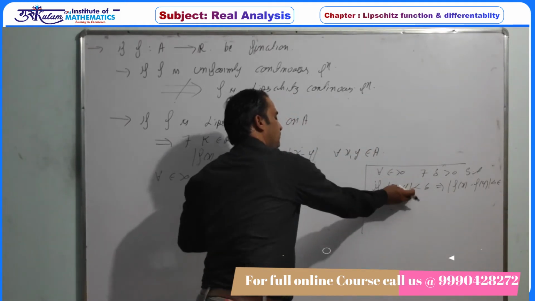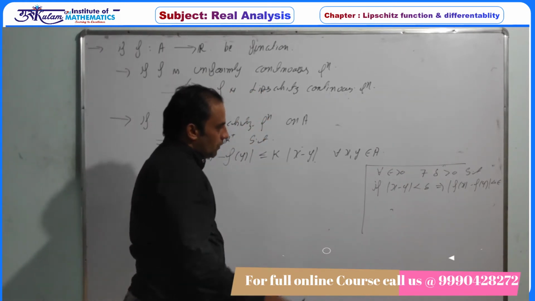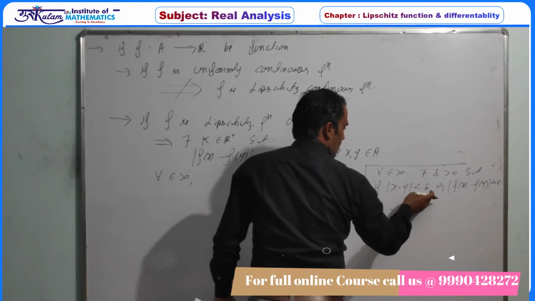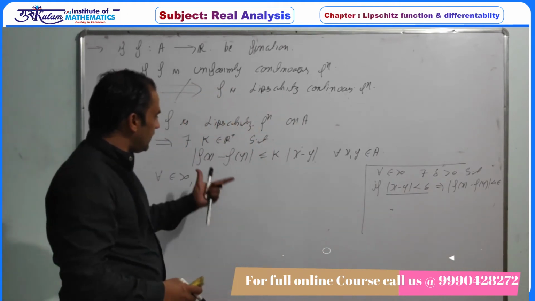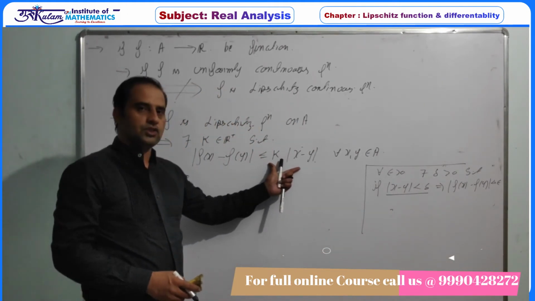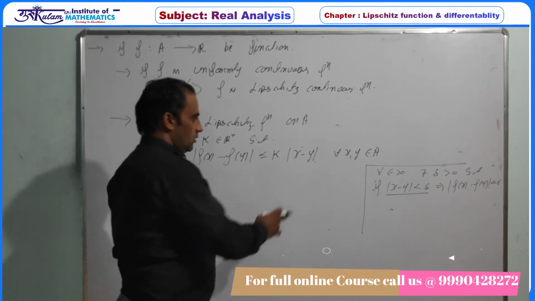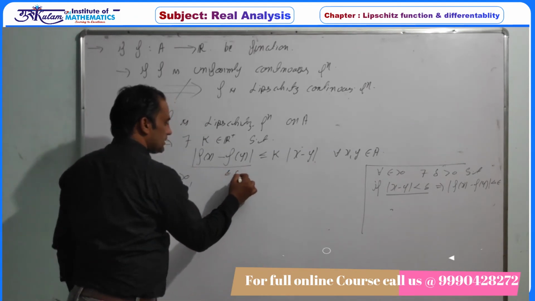So you have to prove this, basically. Whenever you have to prove this, just start with this condition. If mod of x minus y is less than delta, then f(x) minus f(y) is less than k times this one. So we have to prove that this quantity should be less than epsilon.